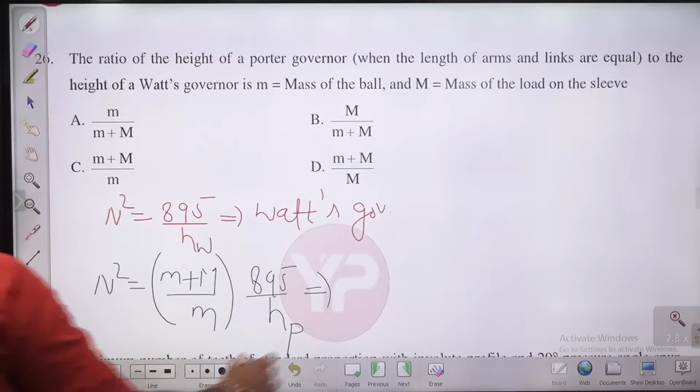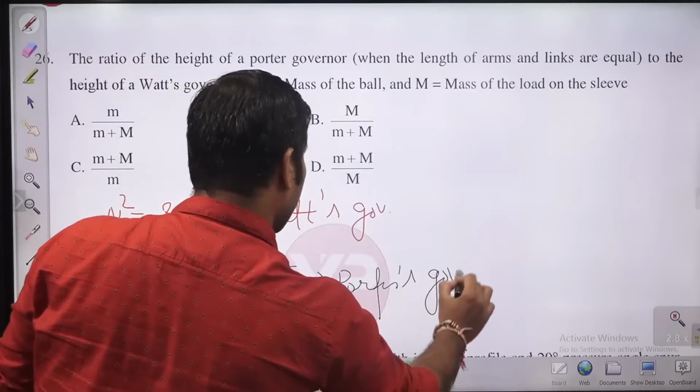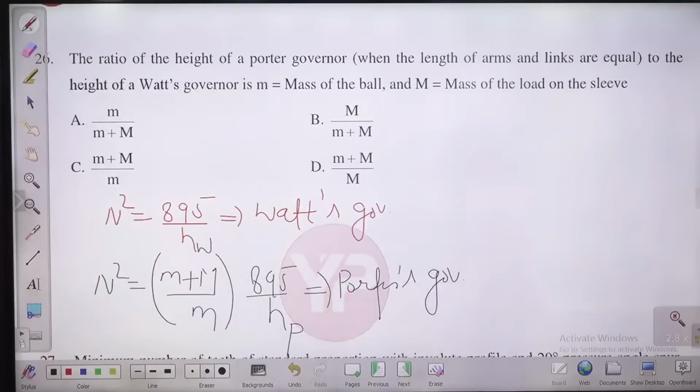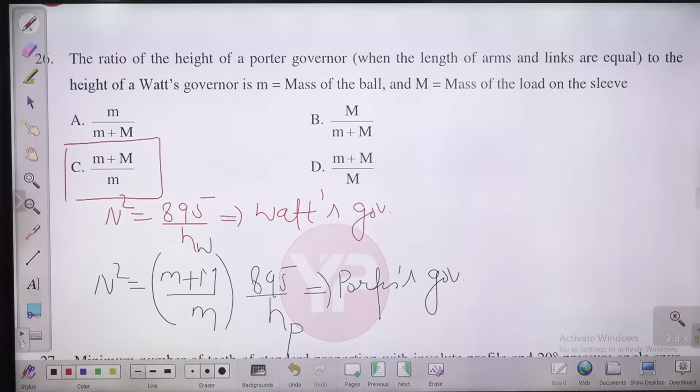This is the case of Watt, this is the case of Porter governor. If you take the ratio, what will come, guys? The ratio of the height will be (m plus M) by m. So C is the right answer, guys. Where this capital M is the additional load provided.